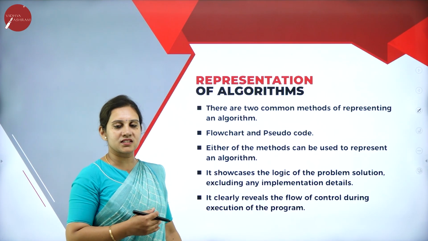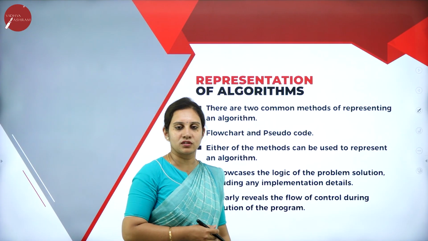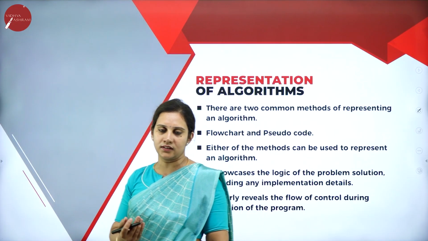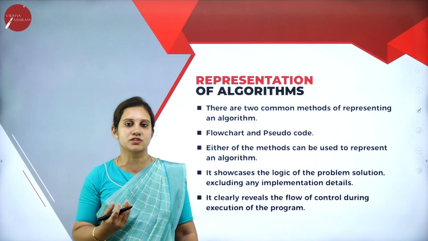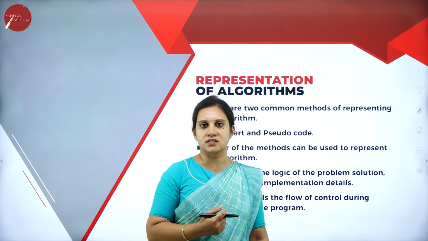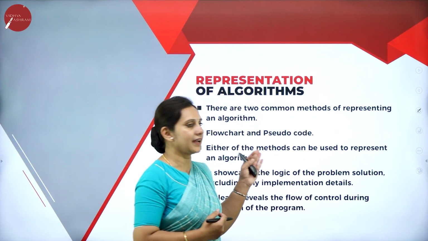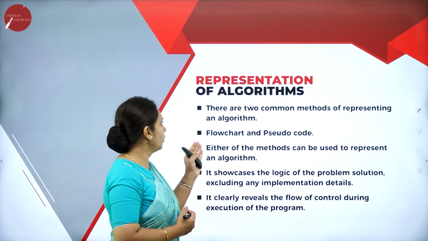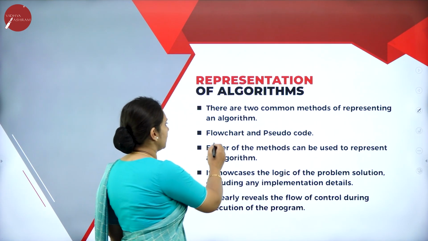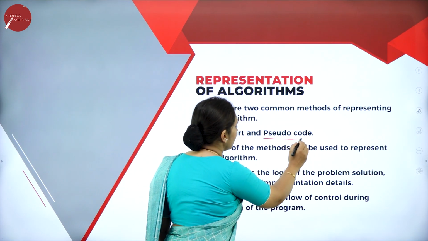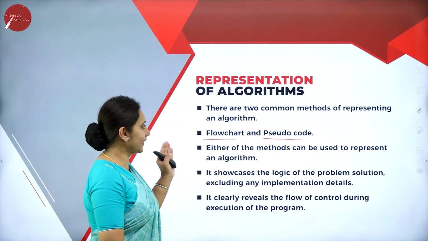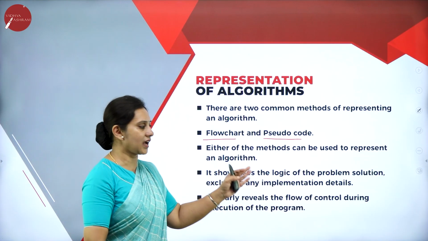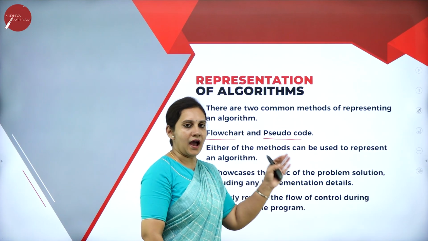So now let us understand what is representation of algorithm. In my last session, I explained to you what an algorithm is, that is a sequence of step-by-step instructions. What we give is called the algorithm. So what exactly is the representation of the algorithm? There are two methods where we represent an algorithm, that is flowchart and pseudocode. Either of the methods can be used to represent an algorithm.